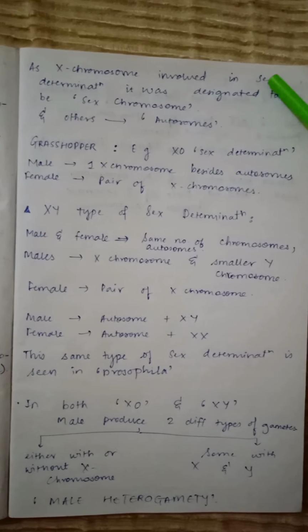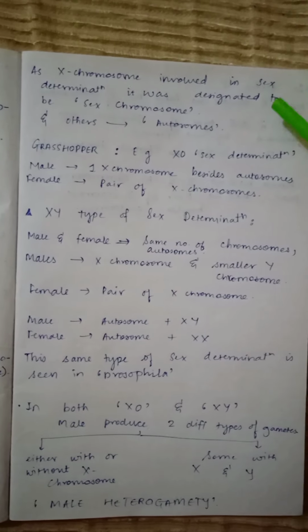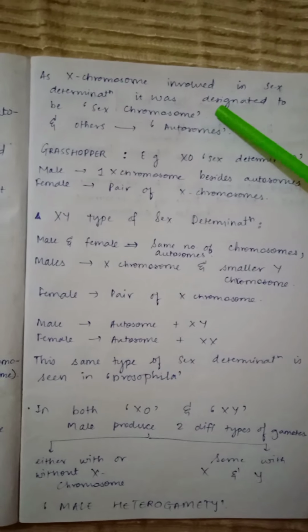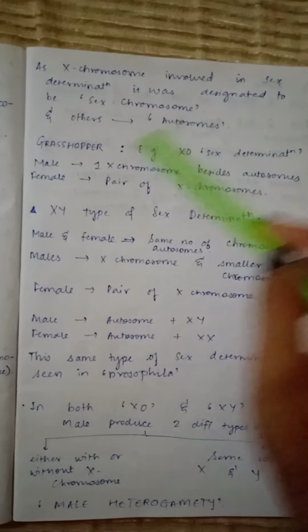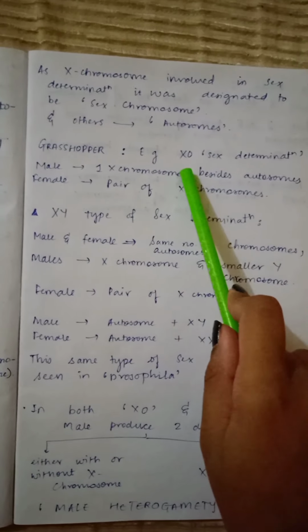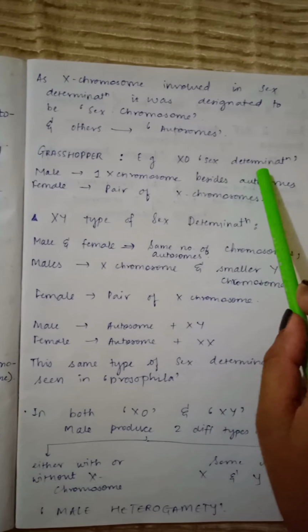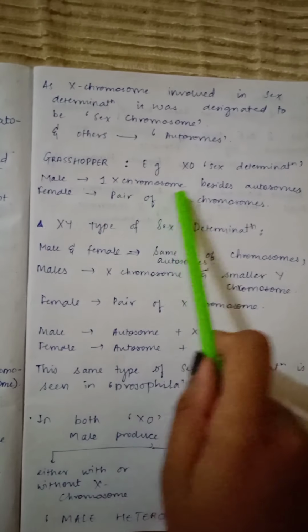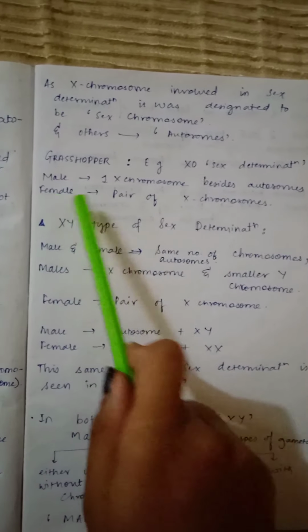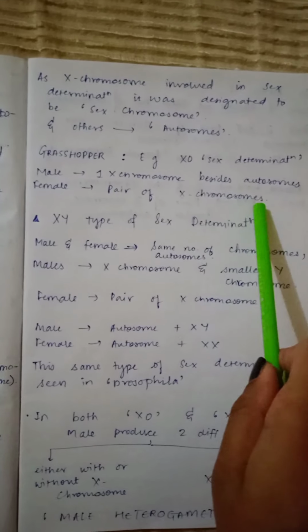As the X chromosome is involved in sex determination, it was designated the sex chromosome, and all other remaining chromosomes are known as autosomes. In grasshoppers also we can see the X0 type of sex determination, in which the male will have one X chromosome beside the autosomes and the female will have a pair of X chromosomes.